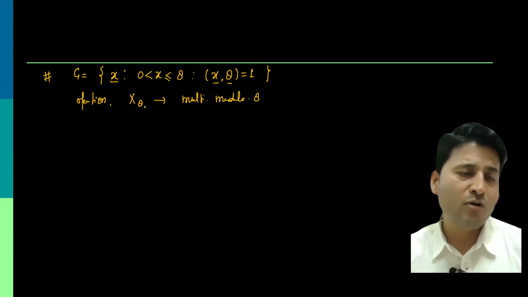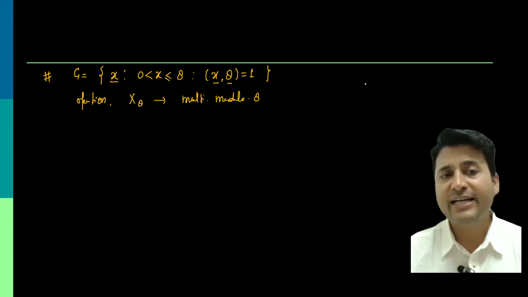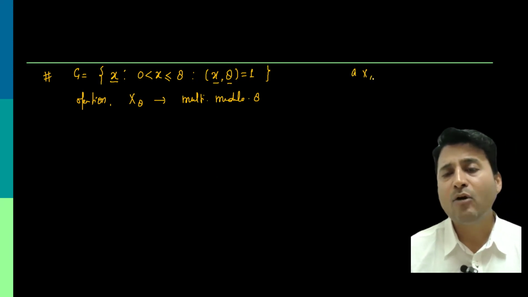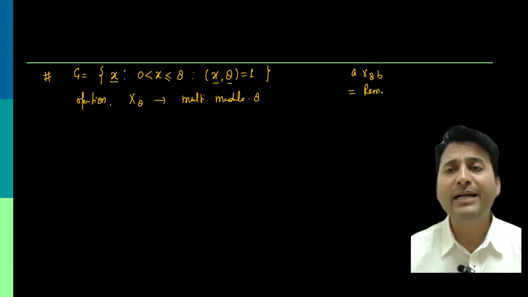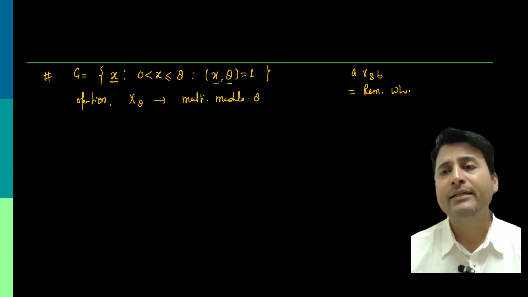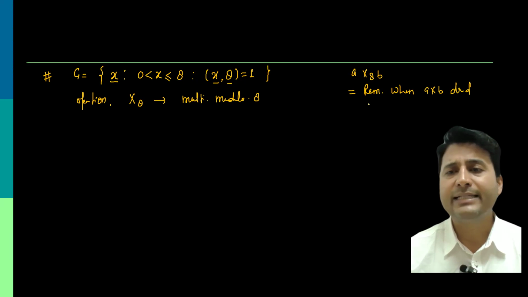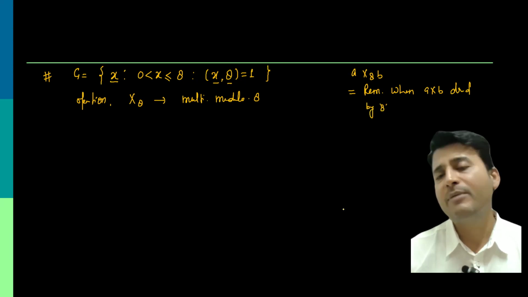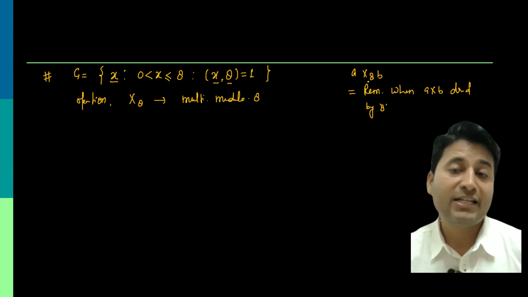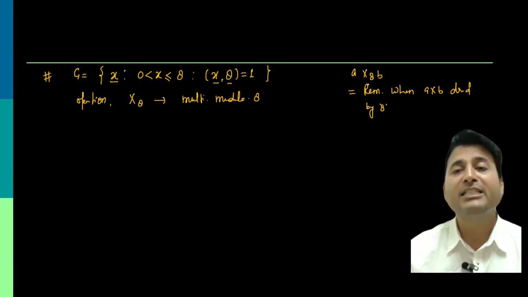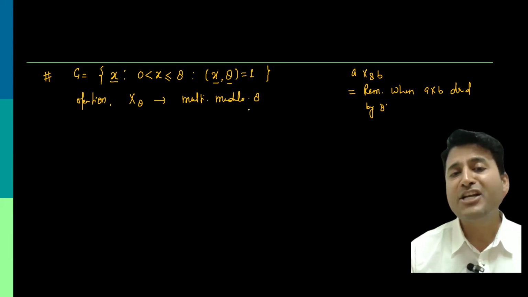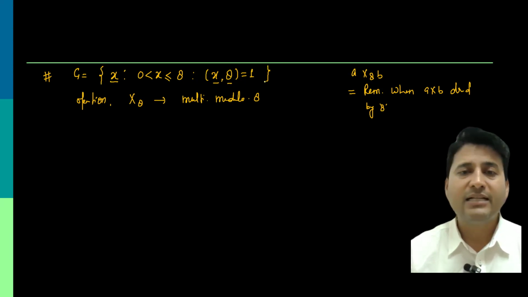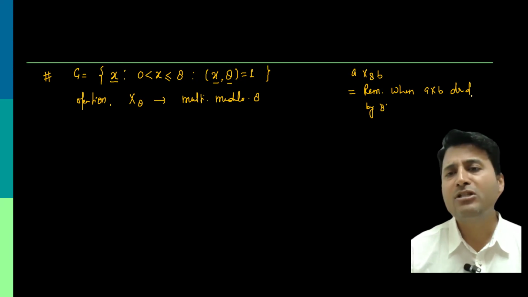Multiplication modulo 8 means, how is the operation defined? When I operate A on B with this operation, it gives you the remainder when A cross B is divided by 8. Try to remember this operation. It is an extension of the basic elementary operations, which are plus, minus, multiplication and division, called multiplication modulo n. If it is n, the remainder when A cross B is divided by n.